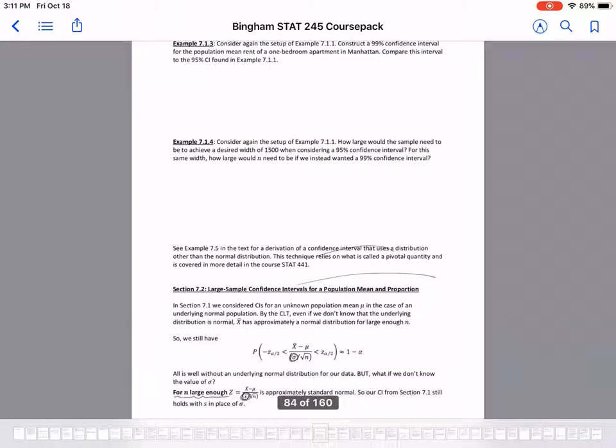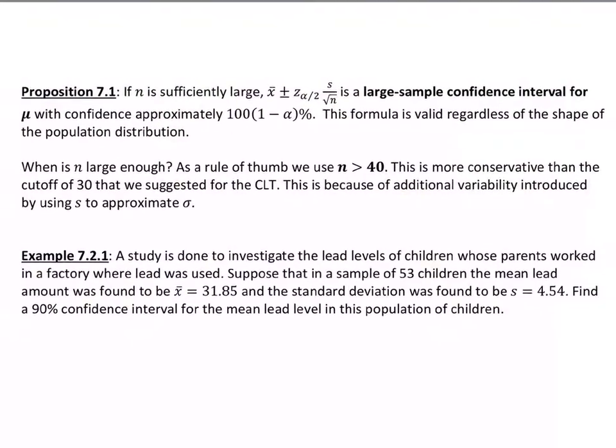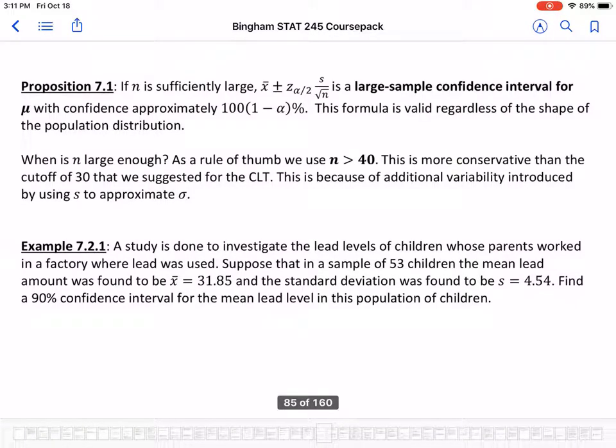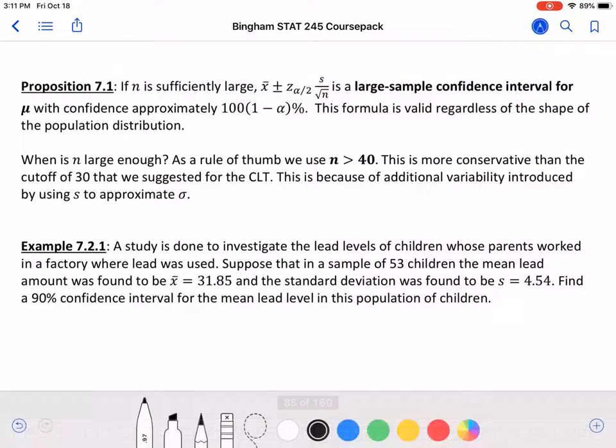So what we're going to look at then is a confidence interval that looks like x bar plus or minus our z critical value that comes from the normal distribution times s, our sample standard deviation, divided by the square root of n. This is our large sample confidence interval for mu. The central limit theorem said we needed n of at least 30. Because we're also approximating sigma with s, we are going to bump up the sample size that we need and say we need that n is greater than 40. So that's going to be our condition for sample size to use this confidence interval formula.